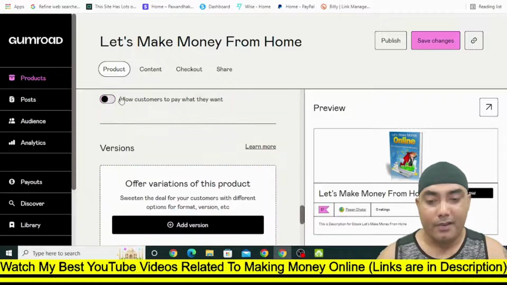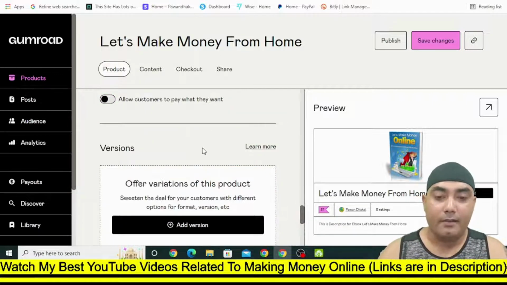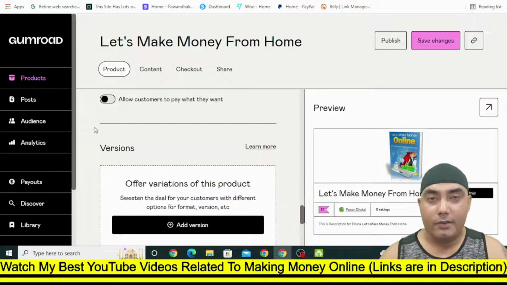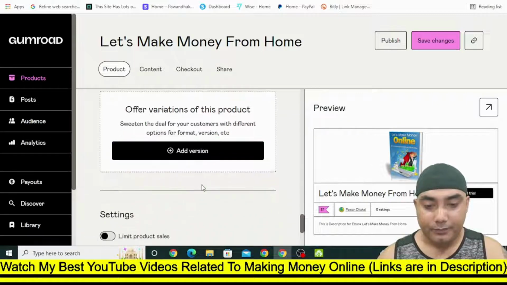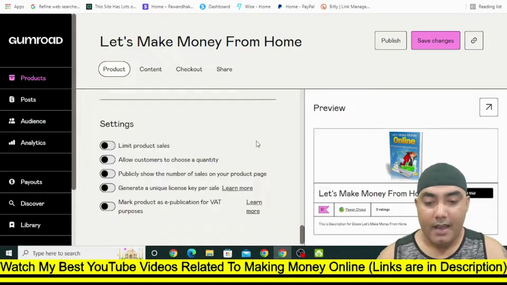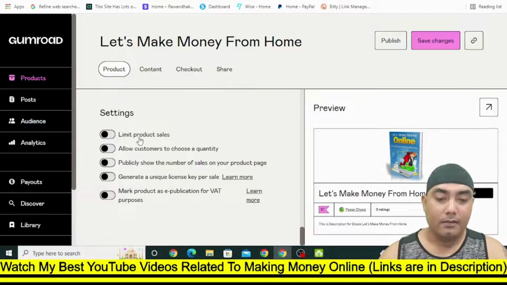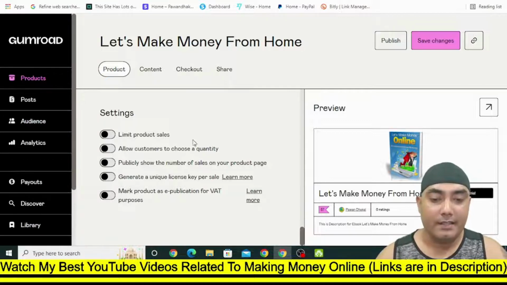For now you can turn this off, but later, once you become a little bit of an expert in Gumroad, you can use these features. So ignore this for now. Here you can see limit product sales. You can turn this on according to your necessity, and once everything is done, click on publish.